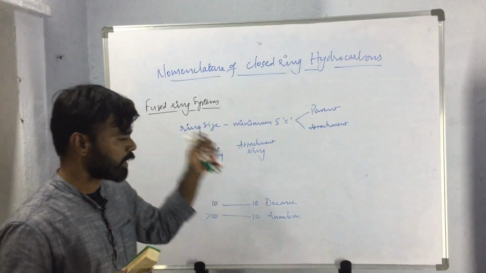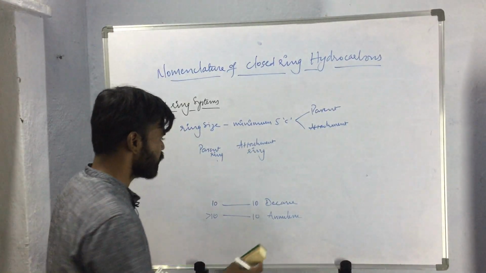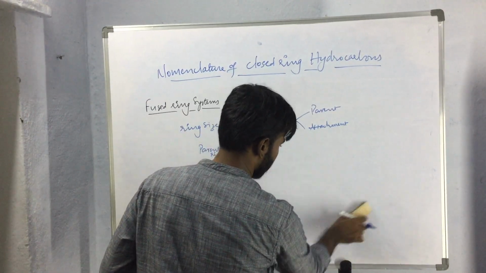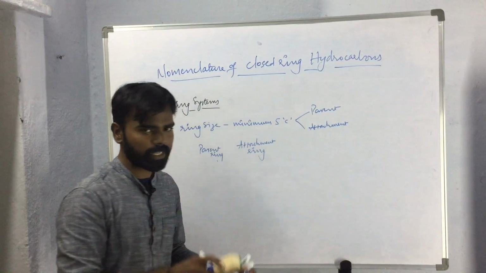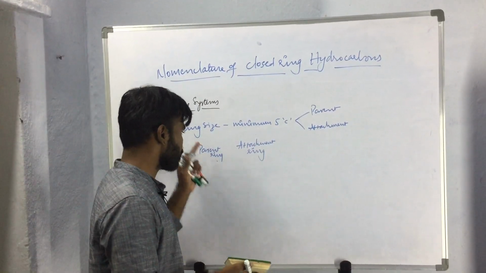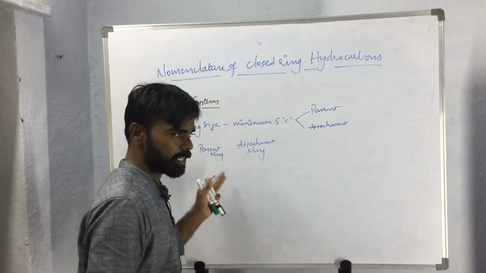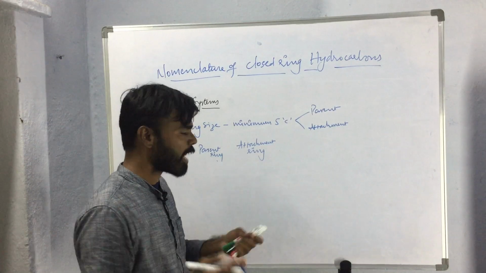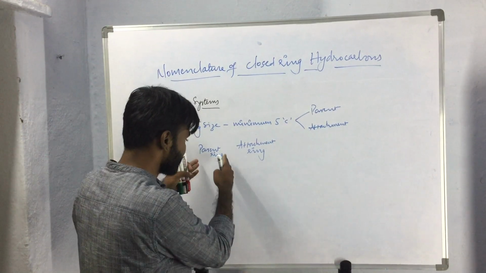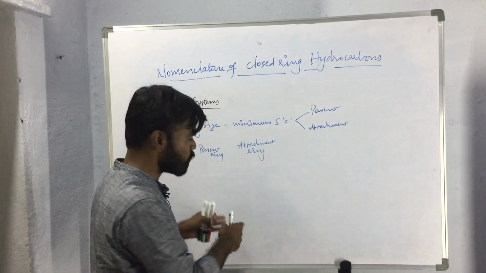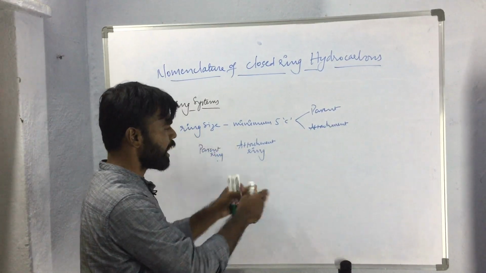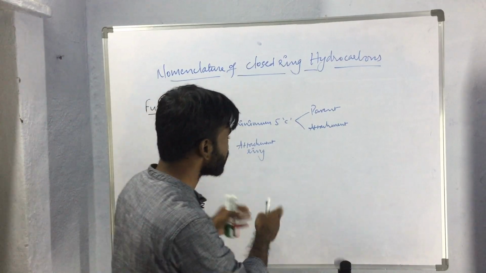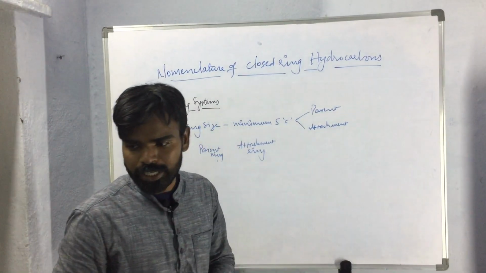So we have to select a parent name and we have to select an attachment name. Then we have to add both. While selecting the parent name, we have to consider the parent ring and the attachment ring. We will consider the ring which has more carbon atoms as the parent ring. So we have seen the sizes of the rings, for both the parent ring and the attachment ring, and based upon the size of the rings, what parent name is given, that we observed.